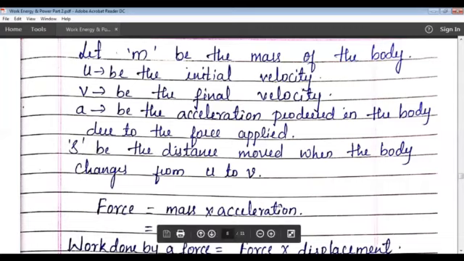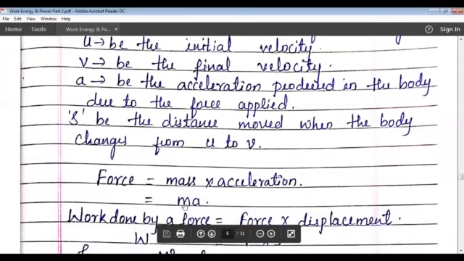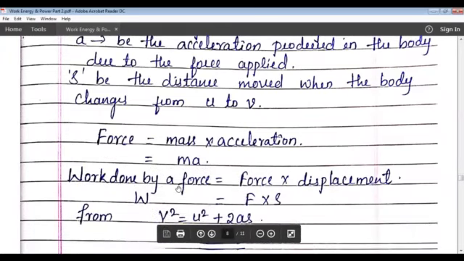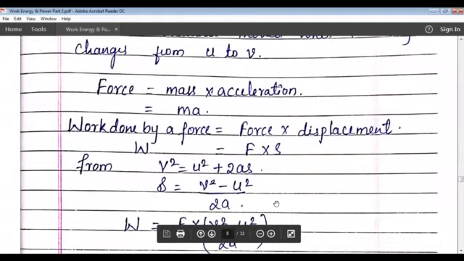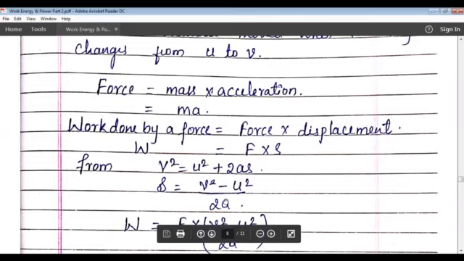So we have the relation, what is that? Force is equal to mass into acceleration. So force is equal to m into a. Work done by this force is nothing but force into displacement, that is, work done is F into S. From the relation again we have v square is equal to u square plus 2as. So here S is equal to v square minus u square divided by 2a.